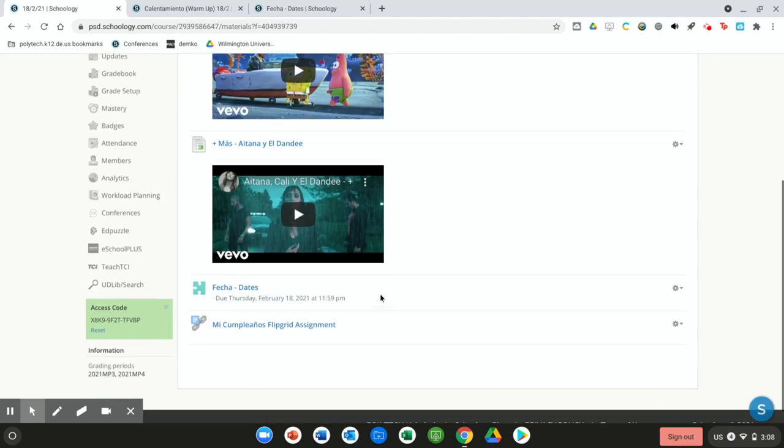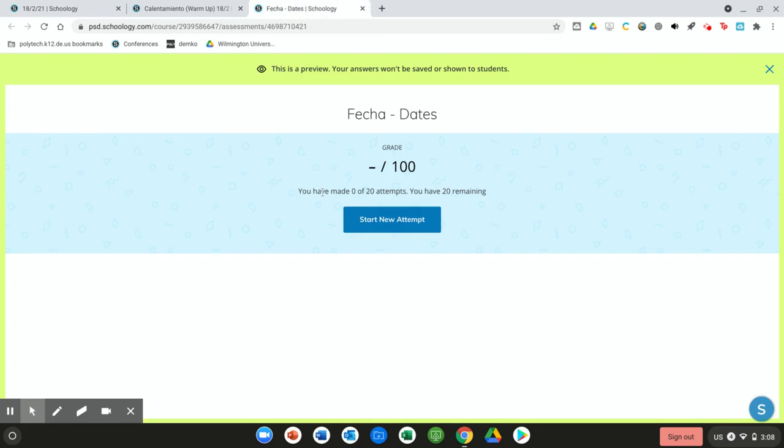After that, you have 2 activities to do. A fecha dates activity. It says it's an assessment, but it's a classwork. I just changed it so that you'll get some feedback immediately. And then you have a Flipgrid to record. So this is what the fecha activity looks like. You have 20 attempts if you need them. It's really unlimited, but if you need more than 20, let me know.